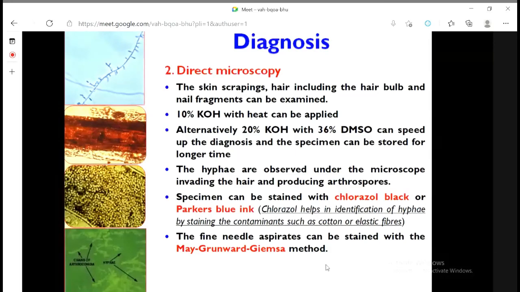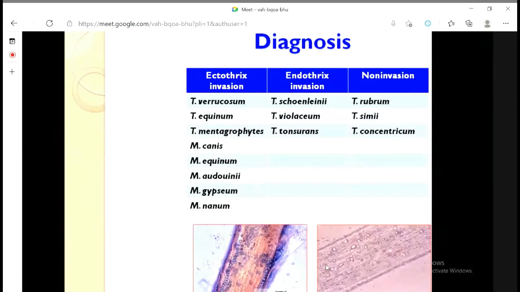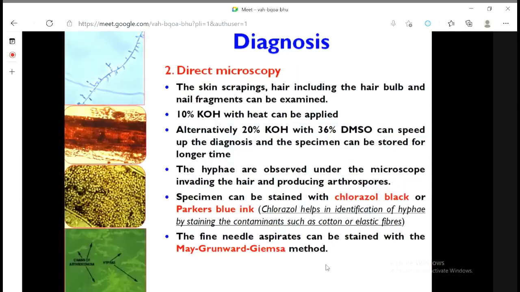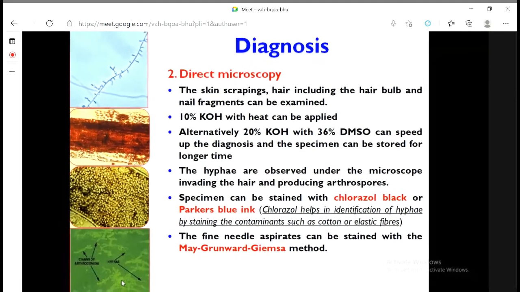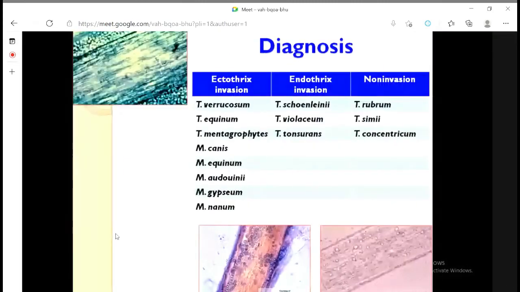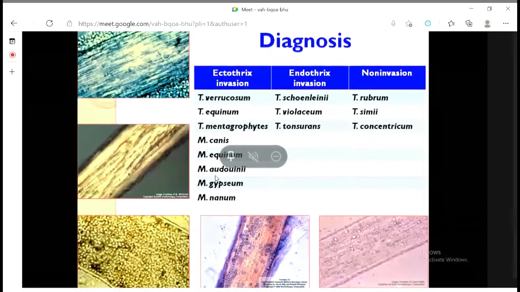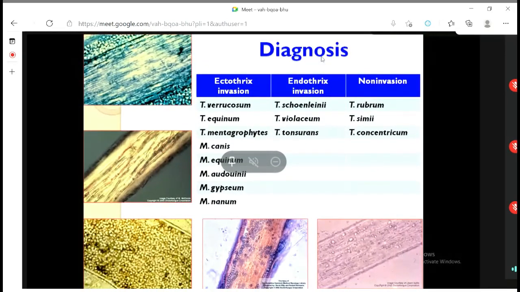So under microscope, how will the fungus look? Suppose here is certain one hyphae, and here are certain spores visible. Under microscope, it may look like that. Then ectothrix, endothrix, already I have mentioned. These are the classification, which fungi are ectothrix, which fungi are endothrix type.